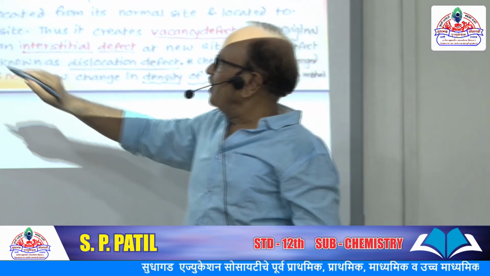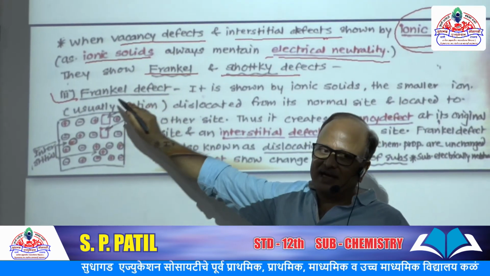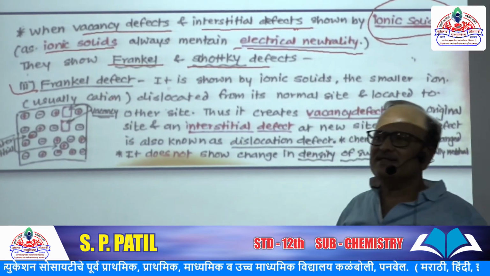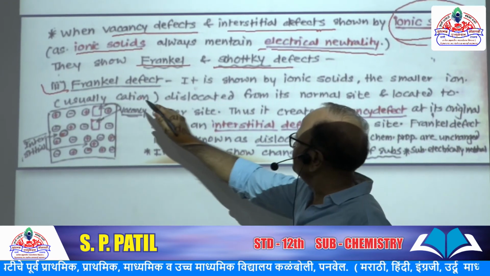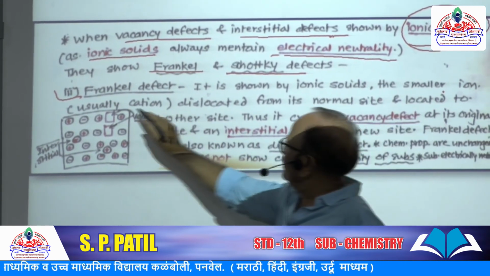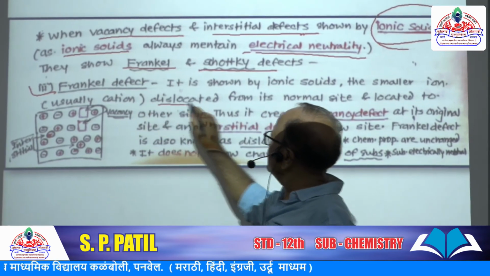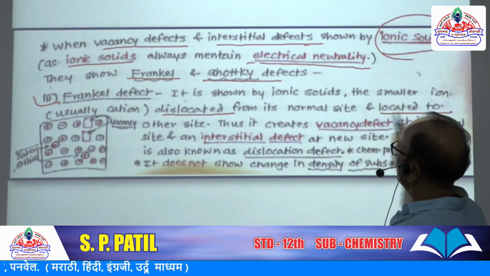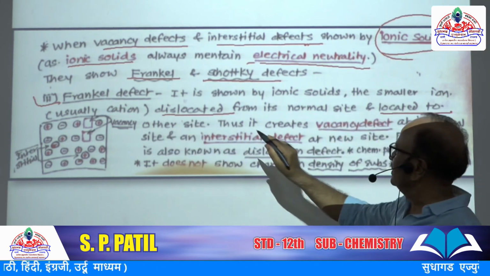So when the metal atom loses an electron, its cationic size decreases. So these smaller cations are dislocated from their normal site and located at some other site.